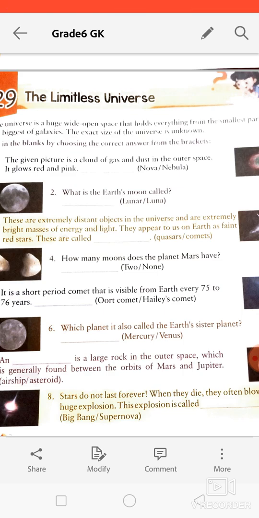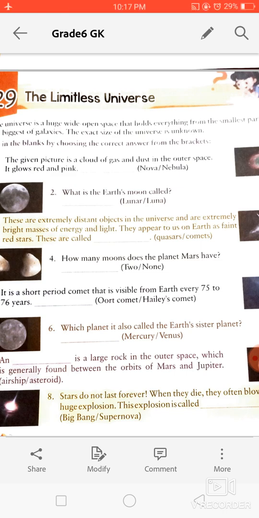Eighth is, stars do not last forever. When they die, they often blow up in a huge explosion. Again I am reading this line: stars do not last forever. When they die, they often blow up in a huge explosion. What is this explosion called? Is it called Big Bang or supernova? So it is called supernova.